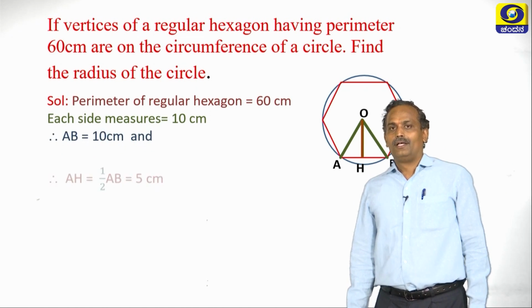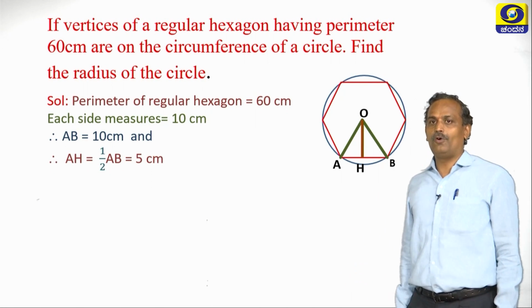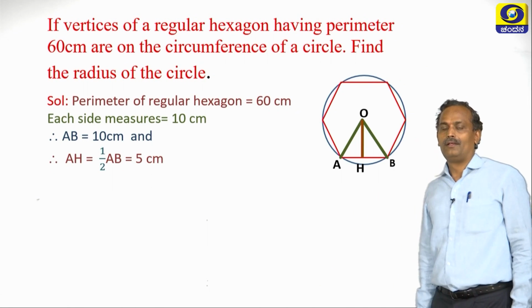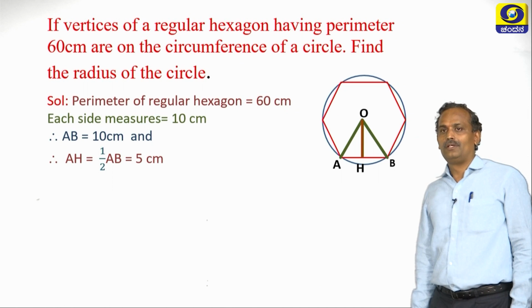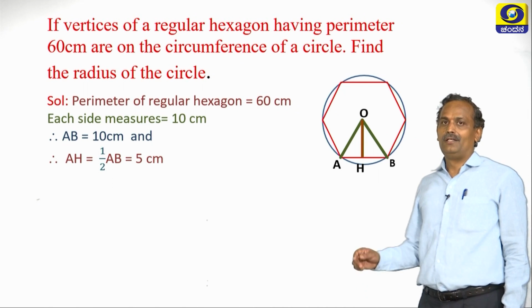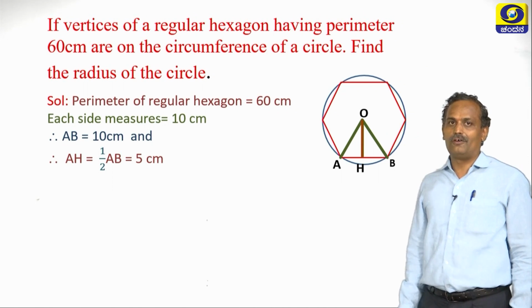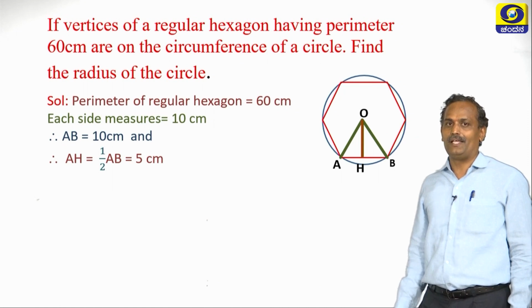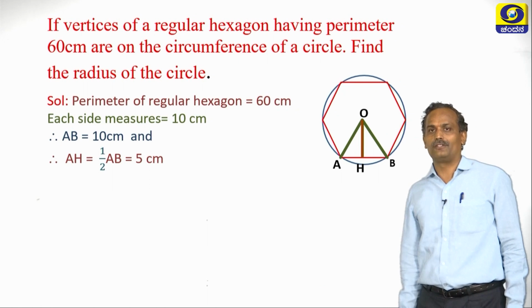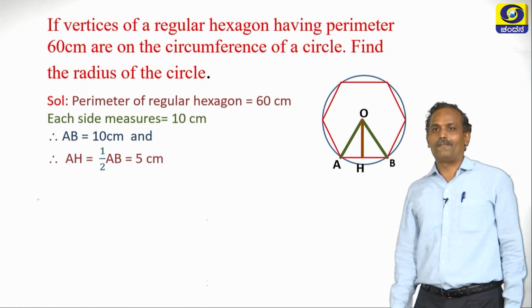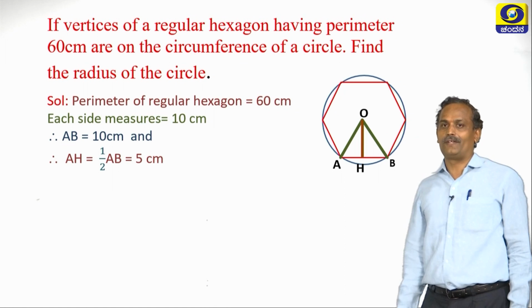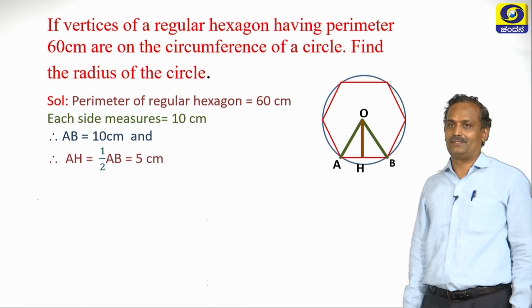Now let us find AH. OH is the altitude here. AH is equal to half of AB because the altitude in triangle OAB divides AB into two equal parts, it bisects it. Therefore, AH is half of 10, which is 5 centimeters.